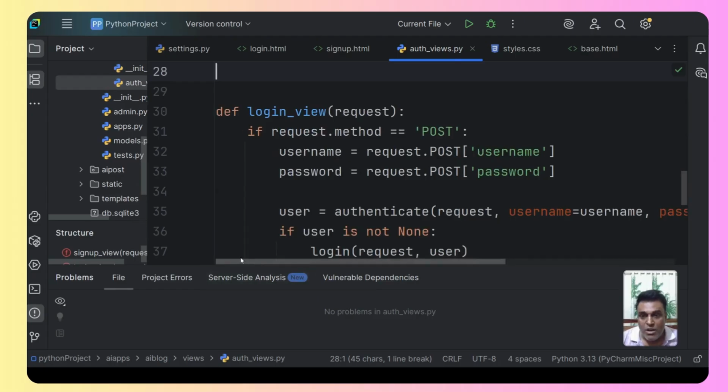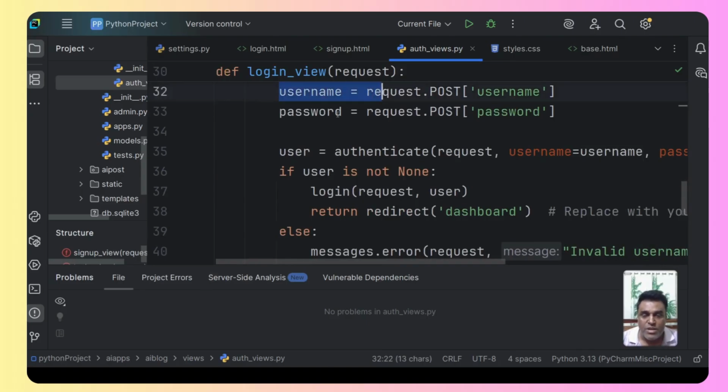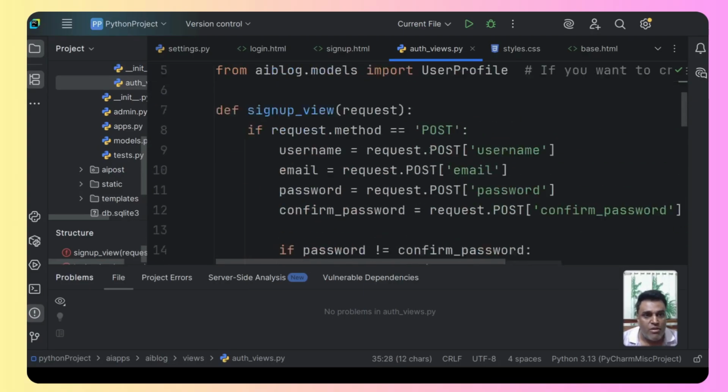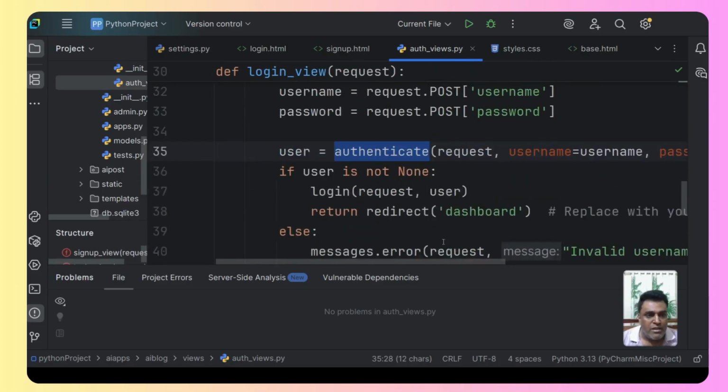Now the code for the login. It's the same thing. If it is a post request, then we will take the username. Next time the user is going to use the login screen to log in to the software, so we will take the username and the password this time. Then we will use authenticate, which is the Django function, to check whether the user is part of the website or not. If the user is not None, then we will log in the user and return to the dashboard, so it will land on the dashboard.